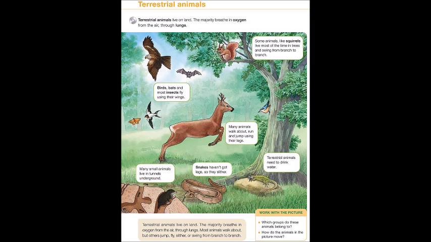Terrestrial animals live on land. The majority breathe in oxygen from the air through lungs. Most animals walk about, but others jump, fly, slither, or swing from branch to branch.